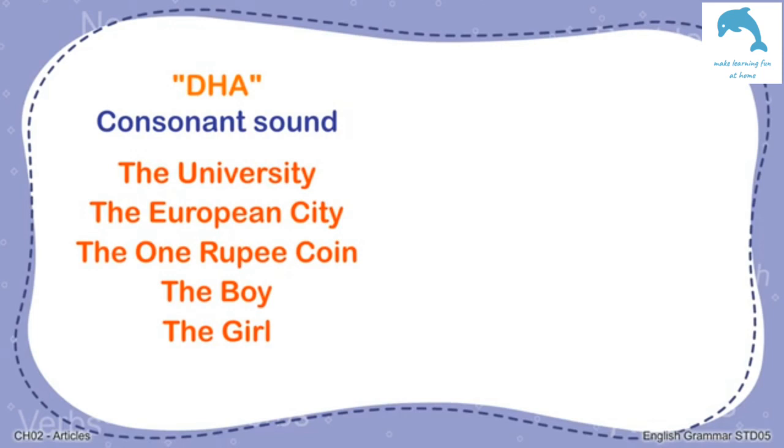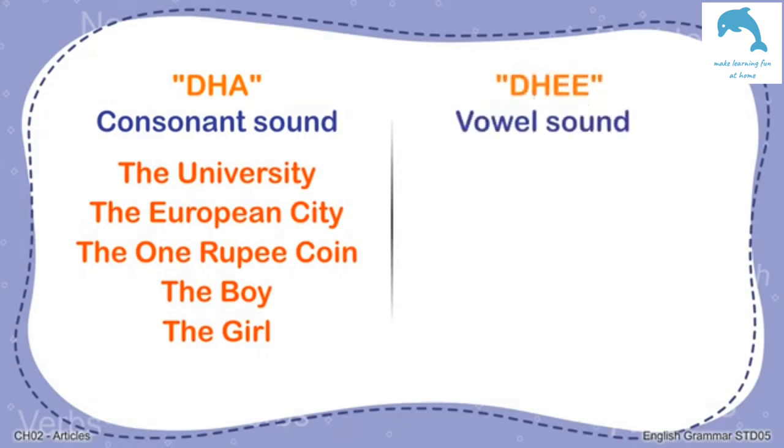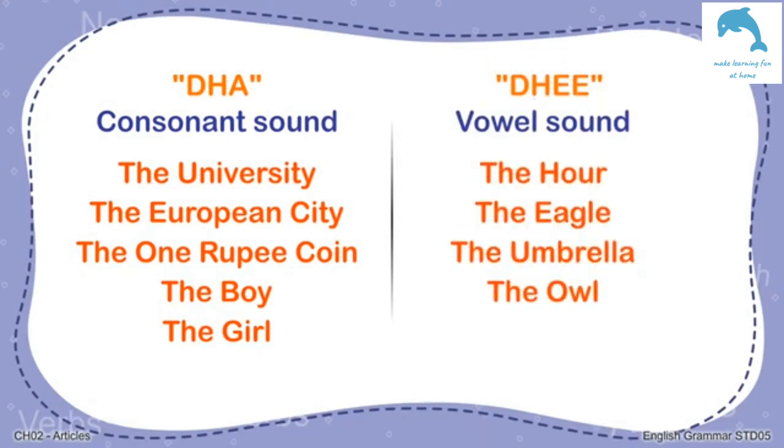If the word immediately after the article begins with a vowel sound, you would pronounce the article as the, like in these examples. The hour, the eagle, the umbrella, the owl, and so on.